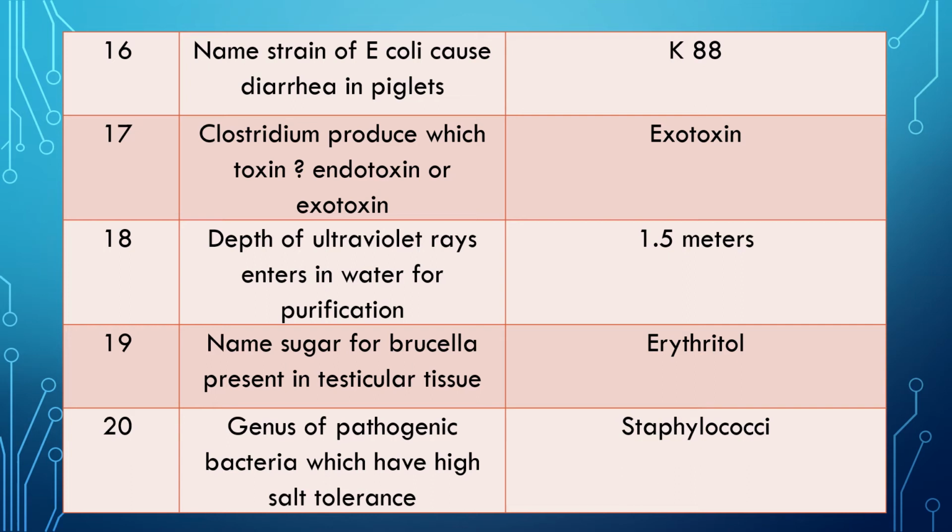Question 16. Name the strain of E. coli that causes diarrhea in piglets. Answer is K88. Frequently asked question. Question 17. Clostridium produces which toxin? Endotoxin or exotoxin? Frequently asked question. Answer is exotoxin.